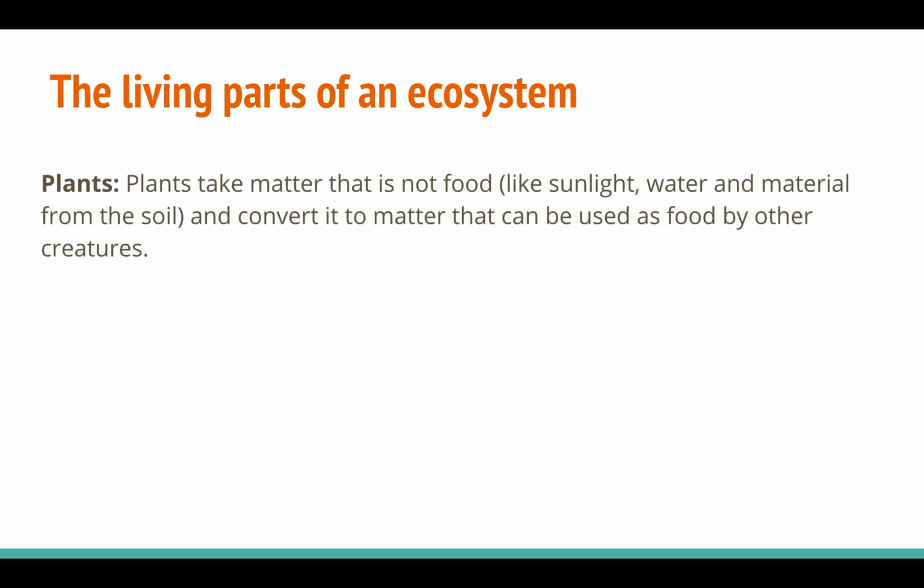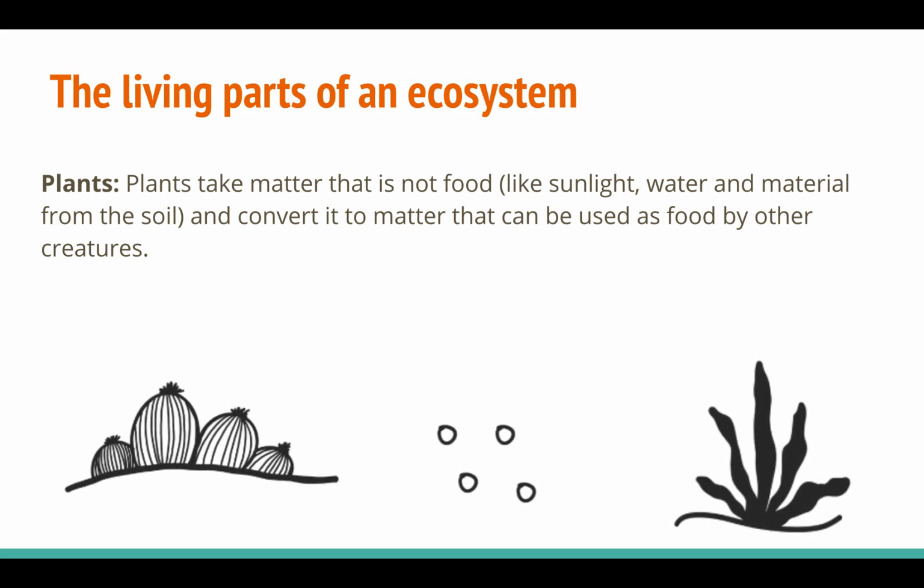The first living thing in an ecosystem, and the foundation of all ecosystems, are plants. The key here is that they take matter that's not food, like sunlight, water, and materials from soil, and then convert it into matter that can be used as food by other creatures. So they are the foundation of an ecosystem.